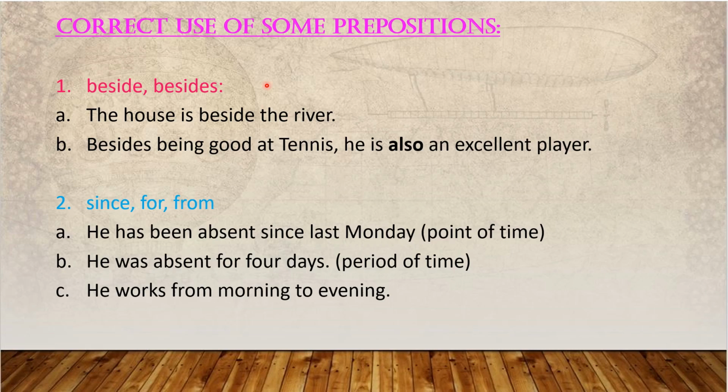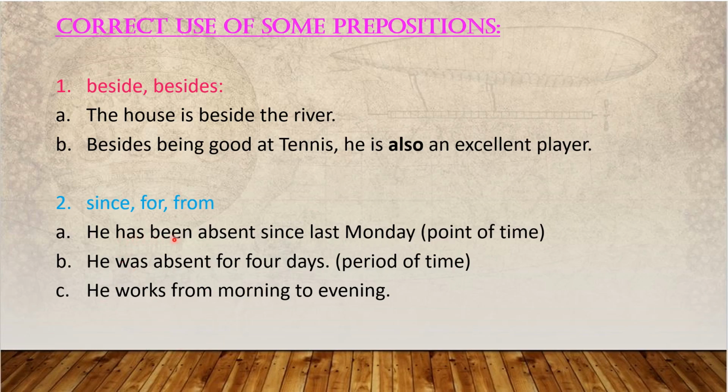also learning Tamil. Now, since, for, from. Second one: since, when we use since, when we use for, when we use from. He has been absent since last Monday. So here generally when we use since, we have to use has been, the perfect tense.